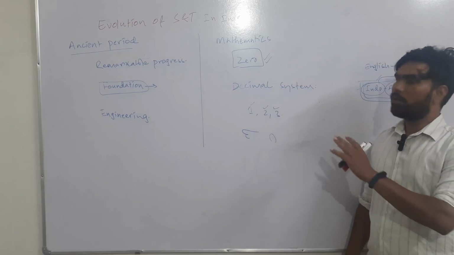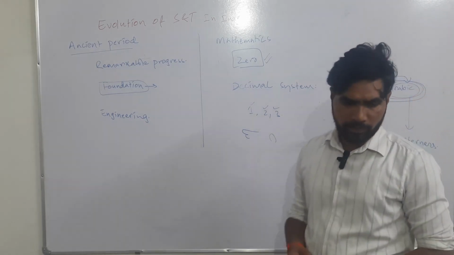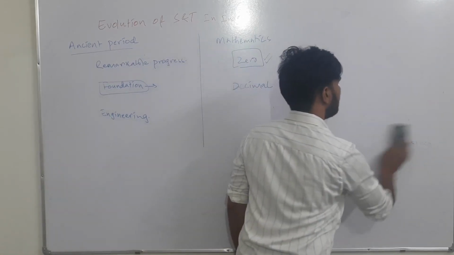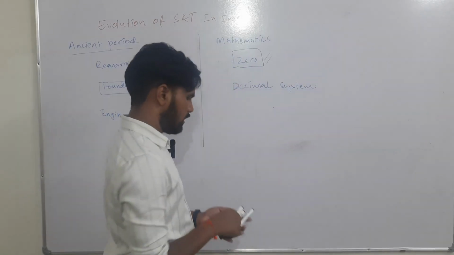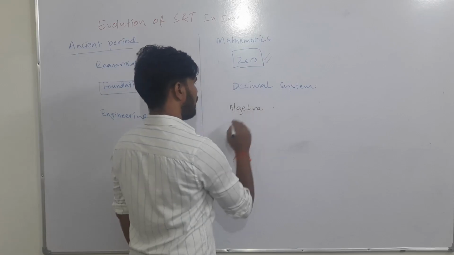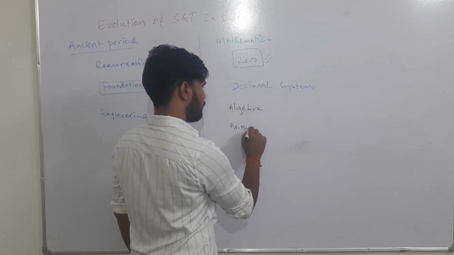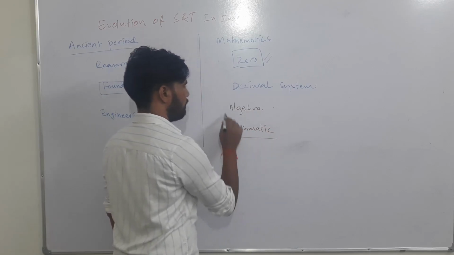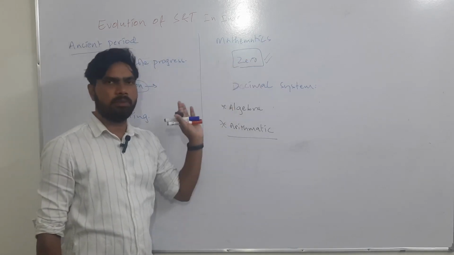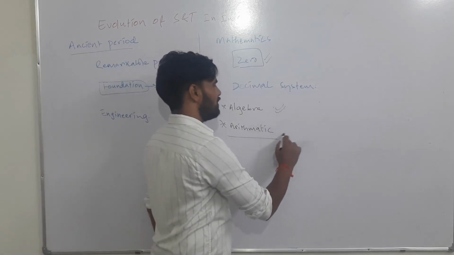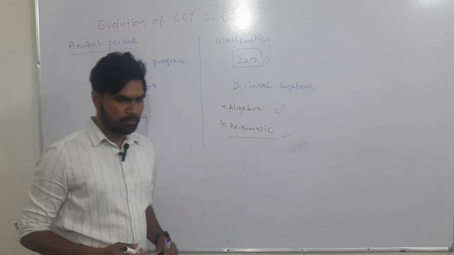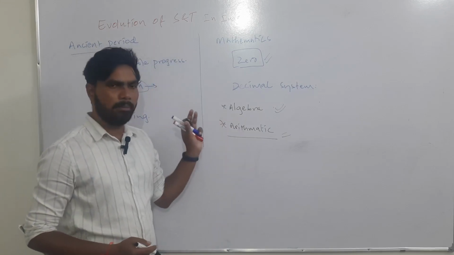The concept of zero and the decimal system. These two systems have revolutionized the areas of mathematics. Those areas are algebra and arithmetic. So these two streams have been revolutionized by the concepts of zero and decimal system. Nowadays you cannot imagine the stream of mathematics without this. So these are the major developments.